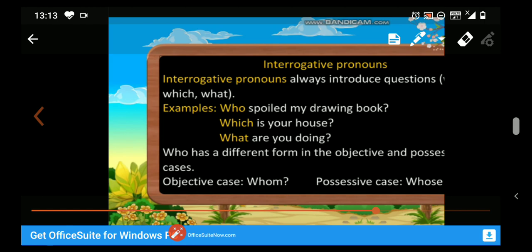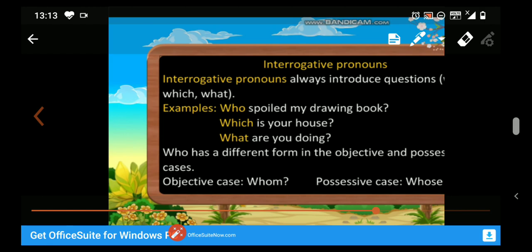Remember one thing, students, the interrogative pronouns like who, whose, and whom are used for persons only. Which interrogative pronoun is used for animals and inanimate things, like the things without life?